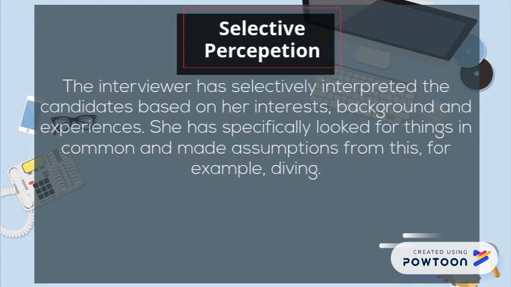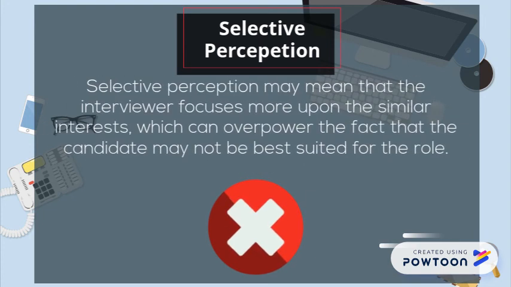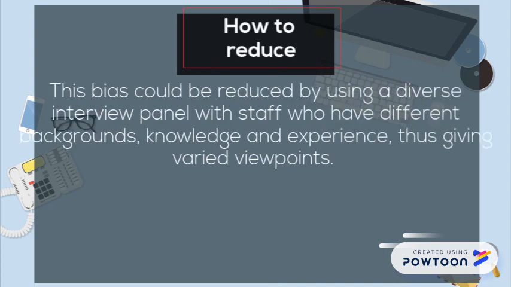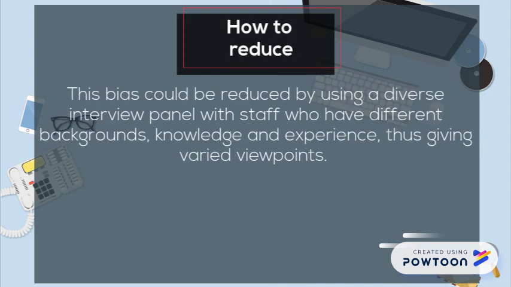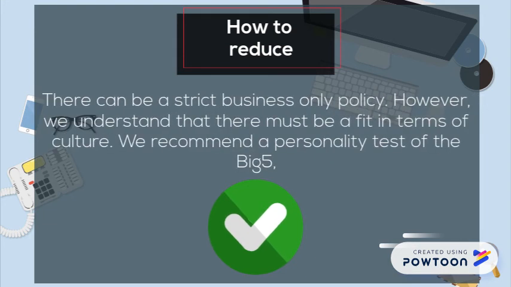The interviewer has selectively interpreted the candidate based on her interests, background, and experiences. She has specifically looked for things in common and made assumptions from this, for example, diving. Selective perception may mean that the interviewer focuses more upon the similar interests, which can overpower the fact that the candidate may not be best suited for the role. This bias could be reduced by using a diverse interview panel with staff who have different backgrounds, knowledge, and experience, thus giving varied viewpoints. There can be a strict business-only policy.